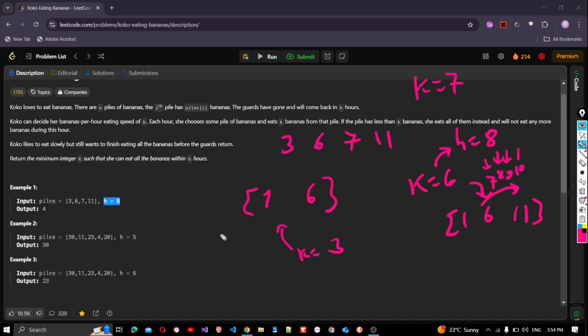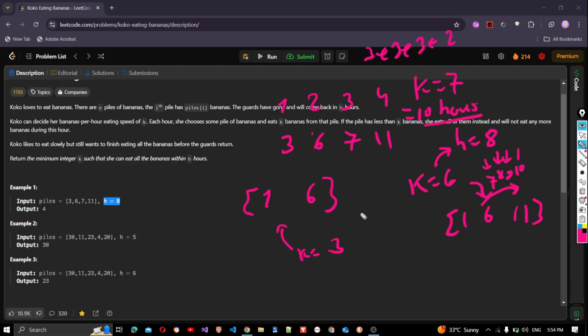Now we'll check if we can finish all the piles by eating 3 bananas per hour. It will take 1 hour for the first pile, 2 hours for the second, 3 hours here, and it would take 4 hours for the last. We will eat 3, 3, and 3, and 2. And this adds up to 1, 3, 6, 10 hours, which is more than 8.